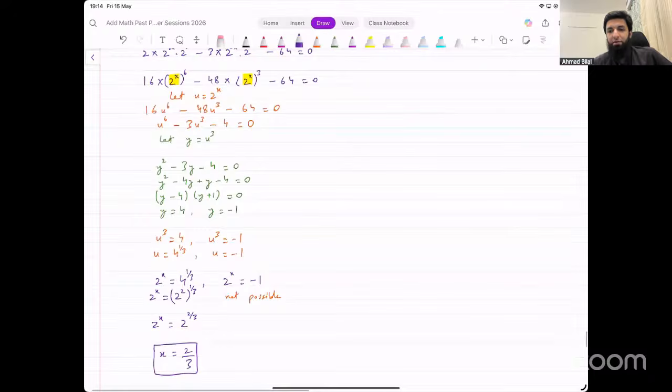Any issues with this, anyone? Can we solve it using exponential law? How exactly? How would you solve it using exponential law?